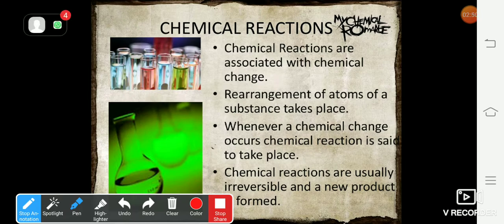So, the first characteristic of a chemical change is that a chemical change results in the formation of at least one or more new products. In the example which we have observed right now, that is burning of sugar, the new products formed are carbon and water vapor. The second property of chemical changes: the weight of the substance undergoing chemical change usually changes.